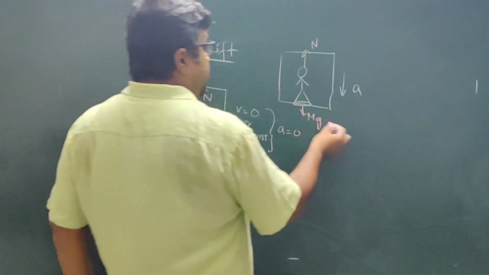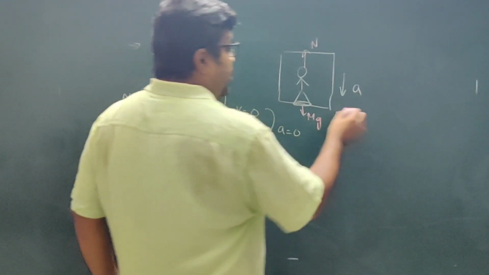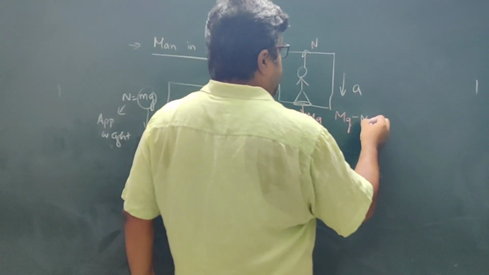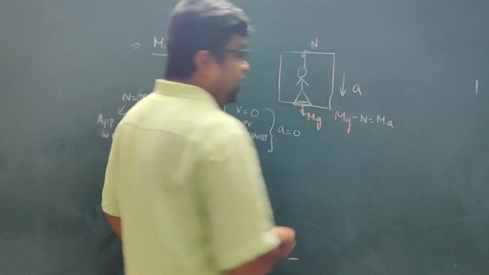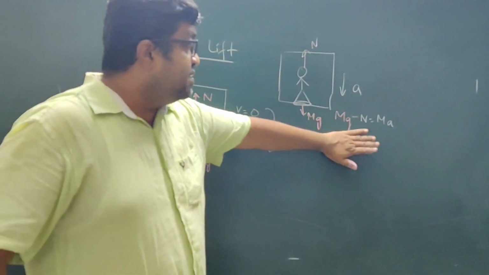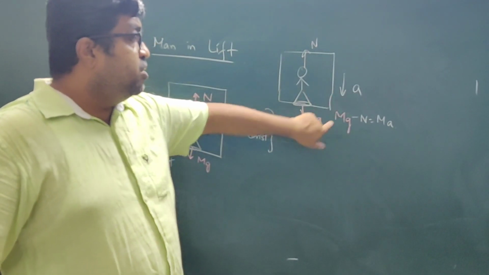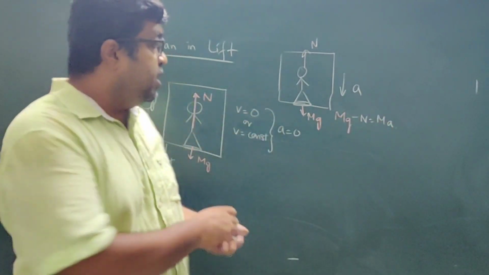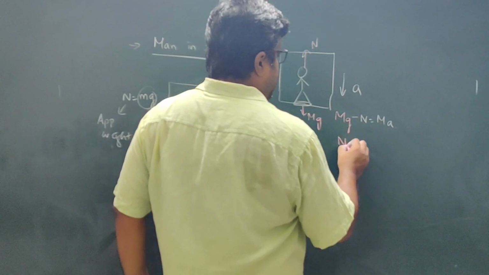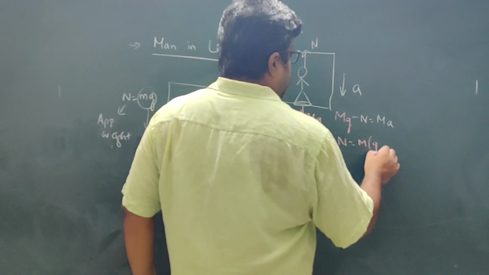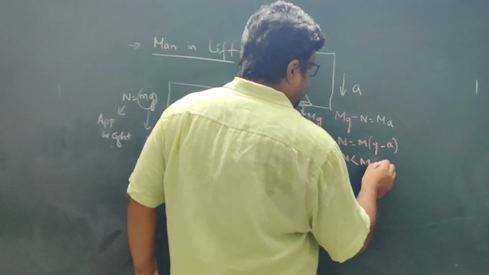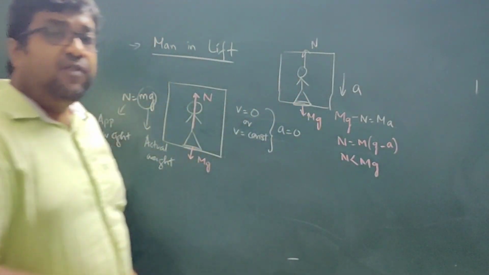So the net force will be the force having greater magnitude, mg, the downward force, minus N, is equal to m into a. Okay, so why have I written it like this? Because acceleration is in the downward direction. So this force will be greater than this force, and that is equal to the net force. Okay, so N is equal to m(g minus a). So that means N will be less than mg.